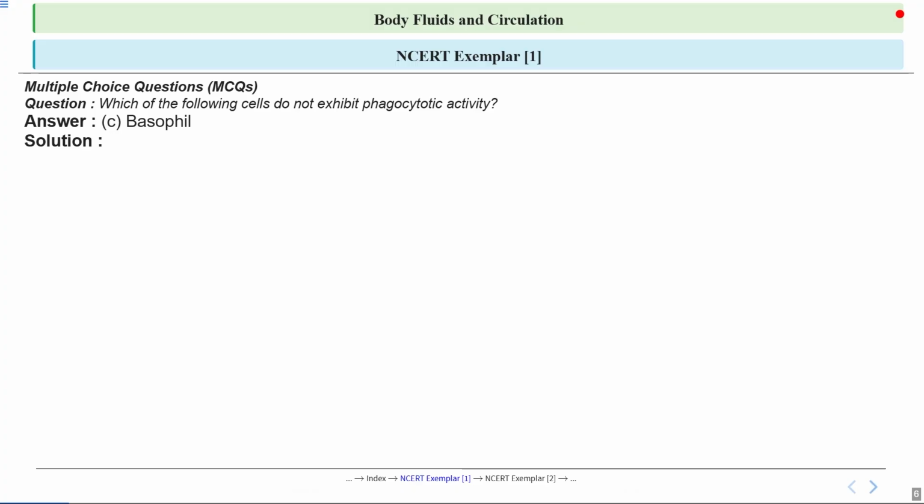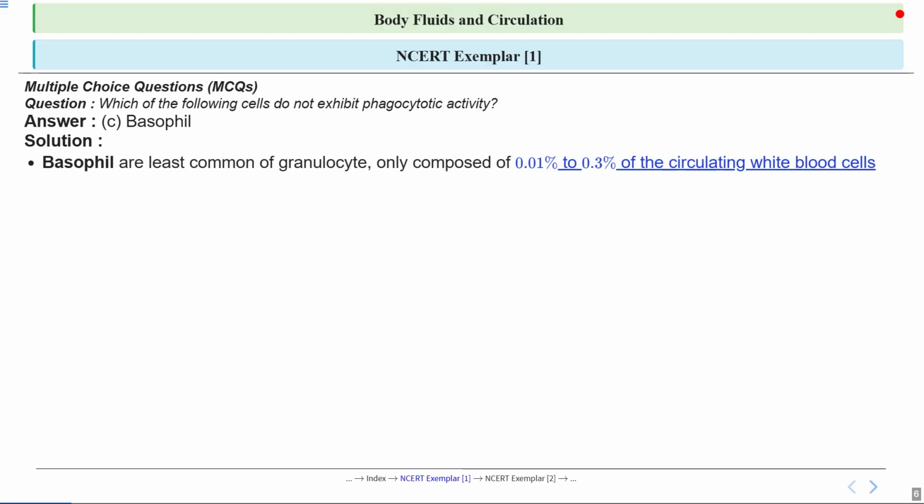So the answer is basophil. How? Because talking about basophils, these are the least common type of granulocytes. They make up only around 0.1% to 0.3% of the WBCs in our circulation. So think of them as a rare specialist in our immune system, not the main workforce.